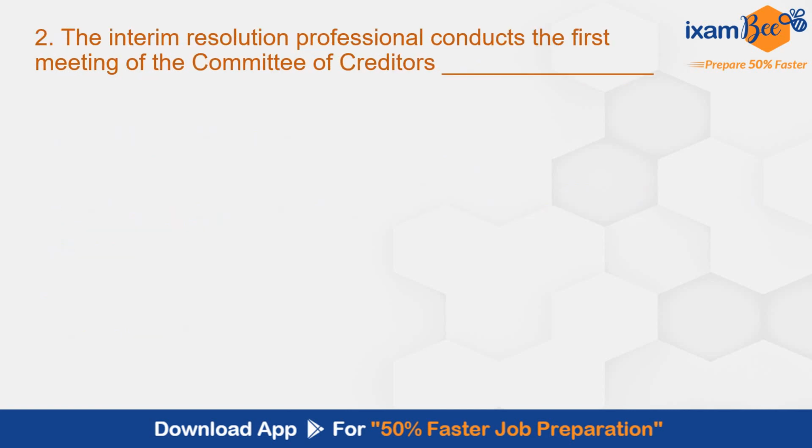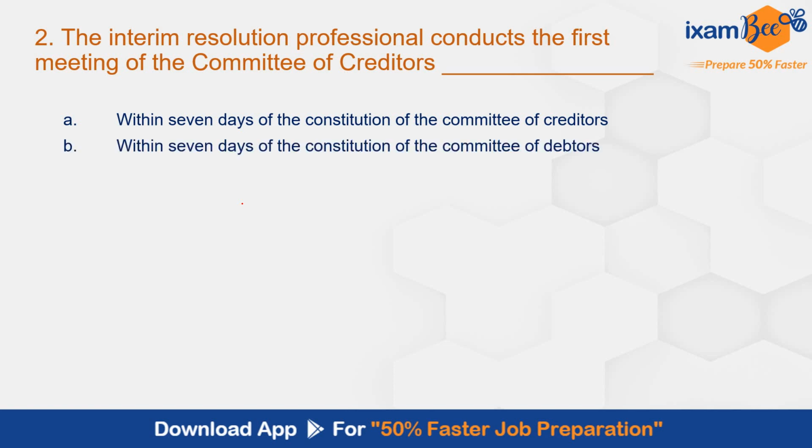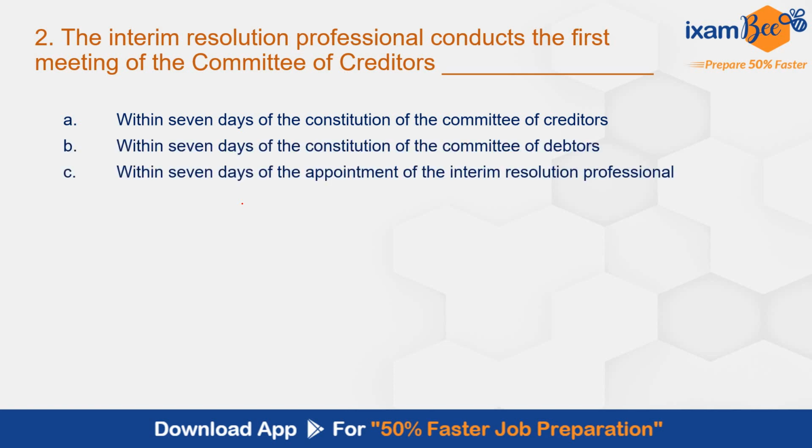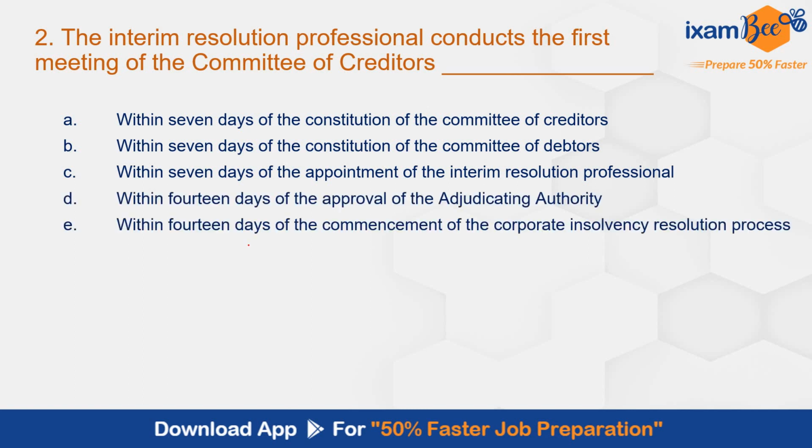Question number 2. The interim resolution professional conducts the first meeting of the committee of creditors within 7 days of the constitution of committee of creditors, within 7 days of constitution of committee of debtors, within 7 days of appointment of interim resolution professional, within 14 days of the approval of adjudicating authority, within 14 days of commencement of corporate insolvency resolution process. Correct answer here is A, within 7 days of constitution of committee of creditors. This is as per section number 22 of IBC.